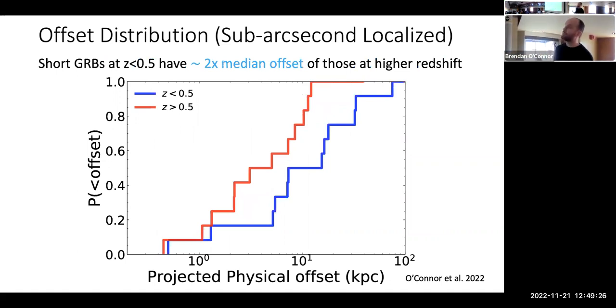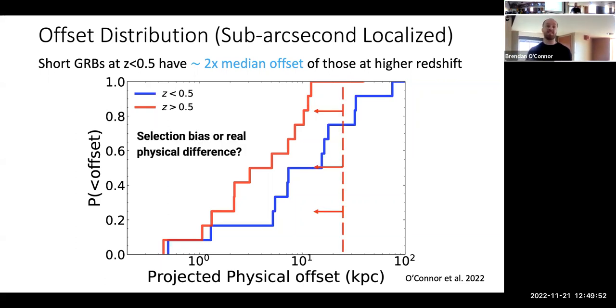So if we split them at about 0.5, there's about 12 of these above and below that have subarcsecond localizations, and these are spectroscopic redshifts of the galaxy. We find that those at smaller offsets in blue have about twice the median offset of those at higher redshifts. And this goes to what I was talking about, possibly a selection bias against high offset short GRBs at higher redshifts where the galaxies are fainter. And if you have a larger distance, the probability that this is the host, it becomes harder to associate it.